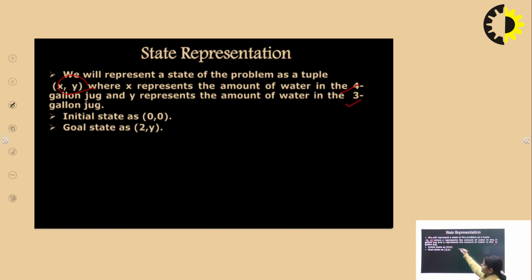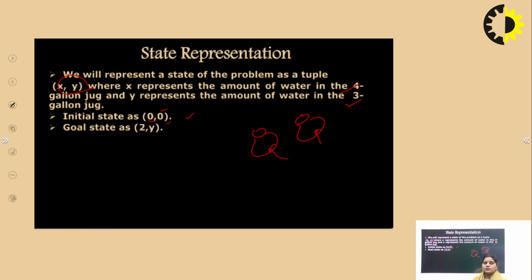So what is the initial state for this water jug problem? Initially we have (0, 0), meaning the amount of water in the 4-gallon jug and in the 3-gallon jug is 0. We have taken both jugs as empty in the initial state.